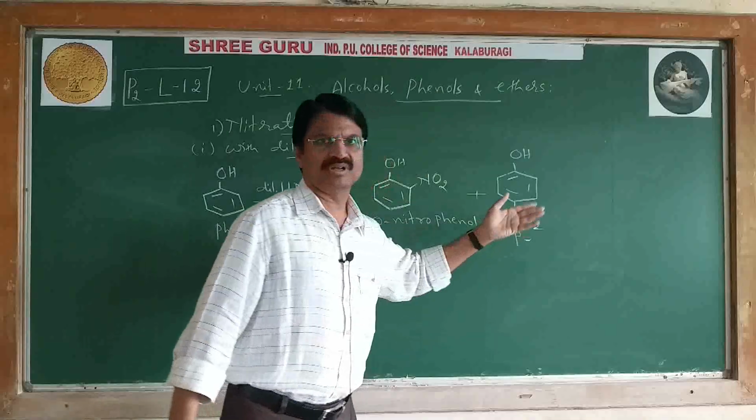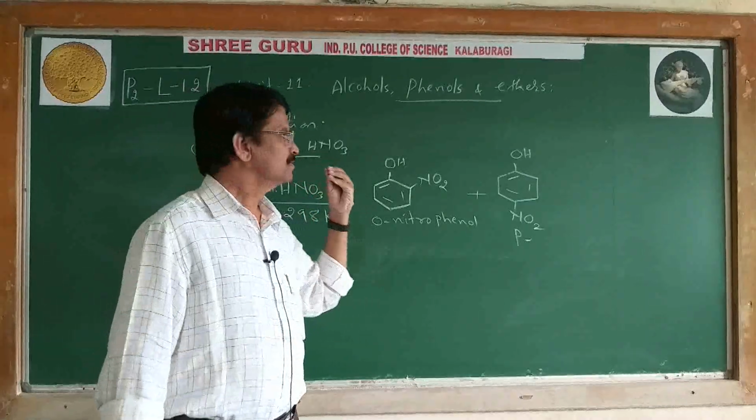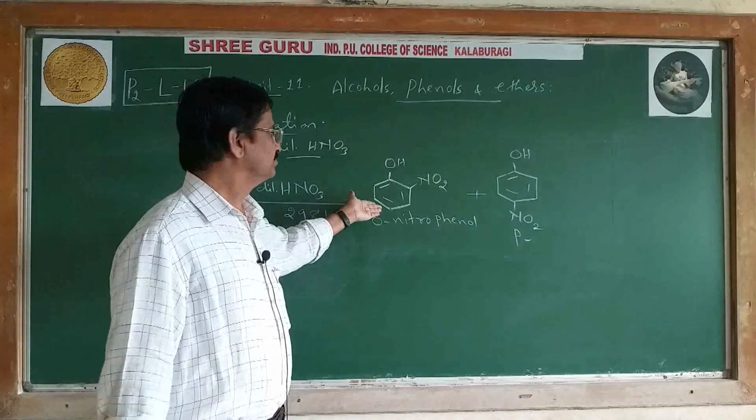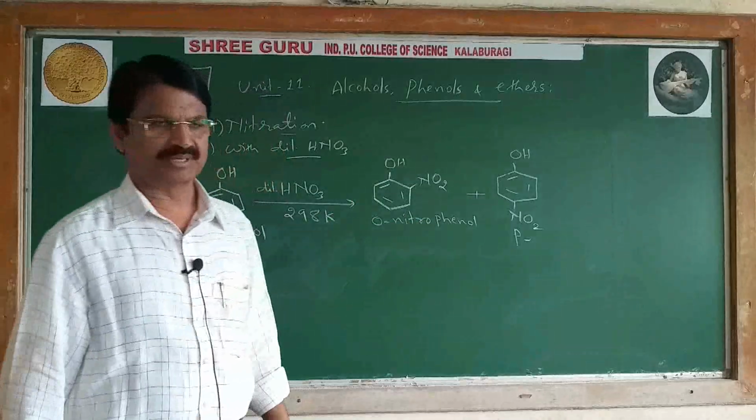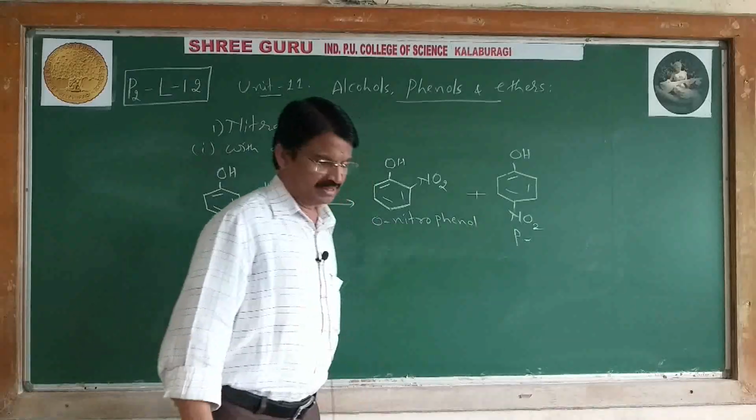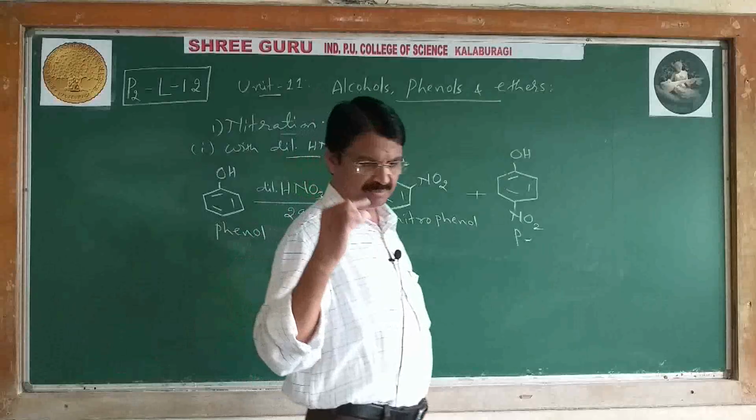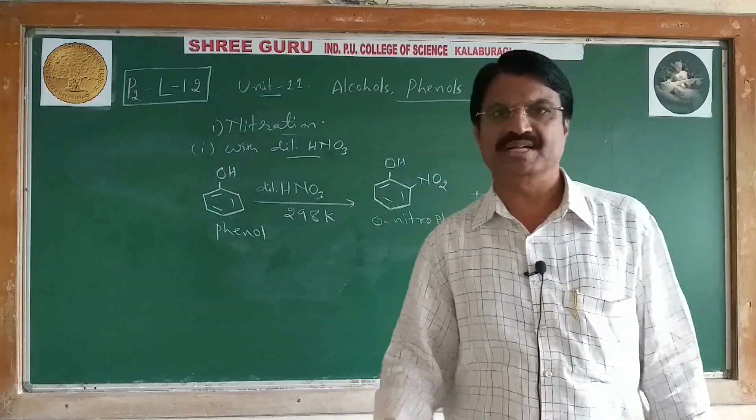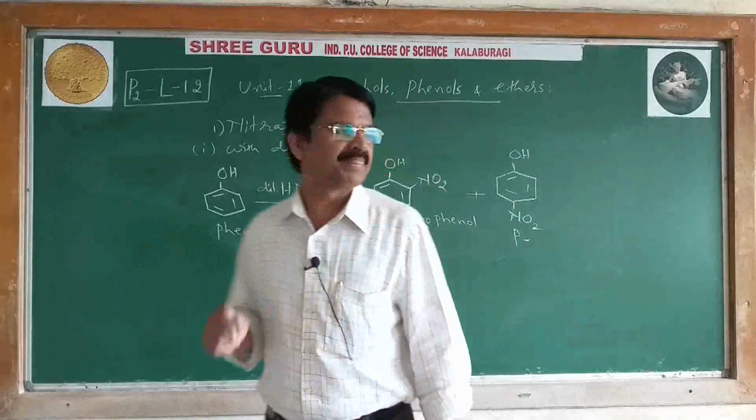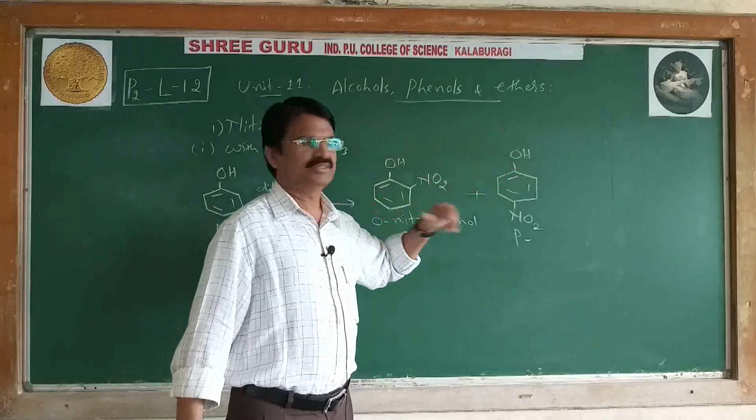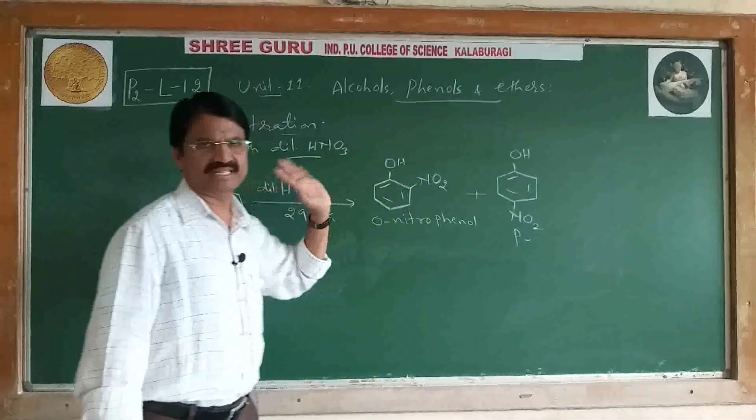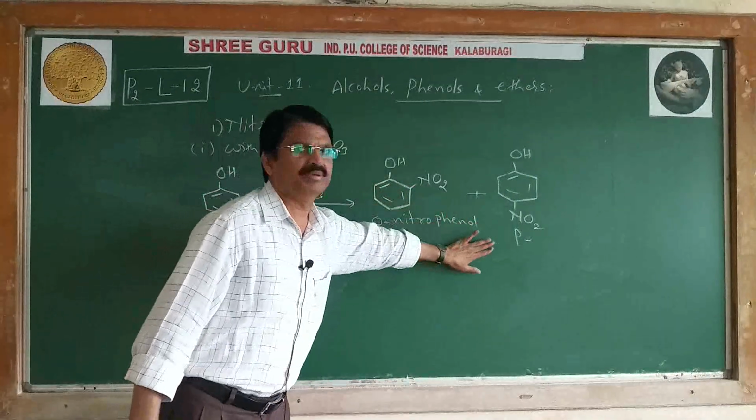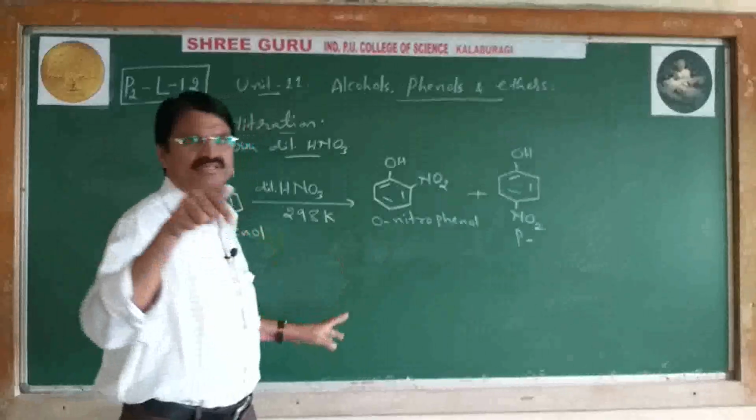Therefore para nitrophenol is about 78%, ortho about 20%, and 2% meta product. But the major product is para nitrophenol. Write the IUPAC name of the major product formed when phenol reacts with dilute nitric acid: the right answer is para nitrophenol or 4-nitrophenol. That is the major product. Here we can observe the main compounds are two, para and ortho, with only a very trace amount of meta.